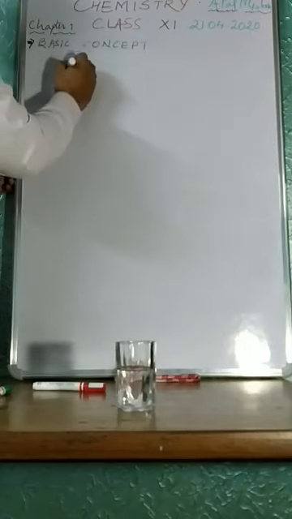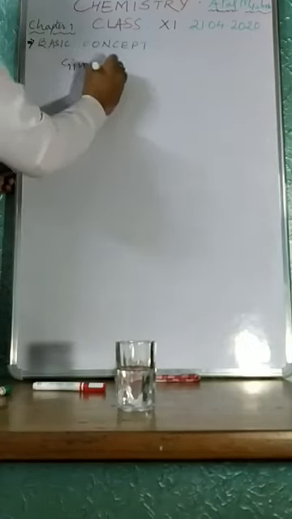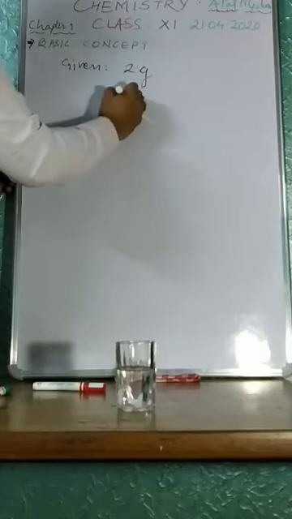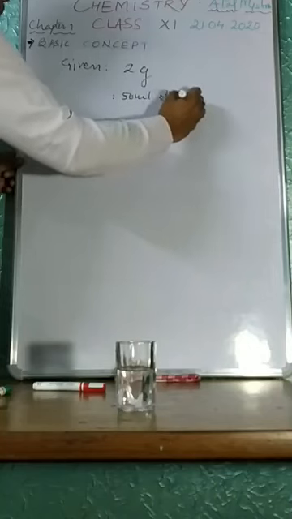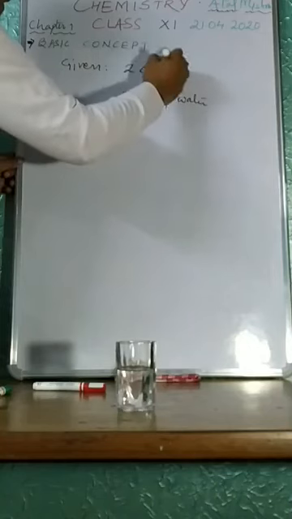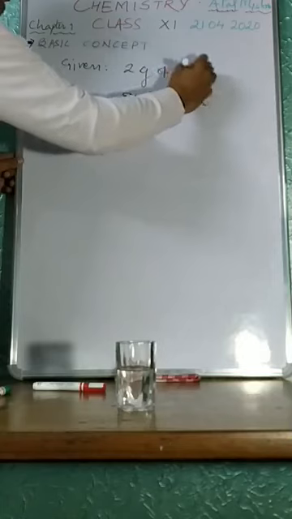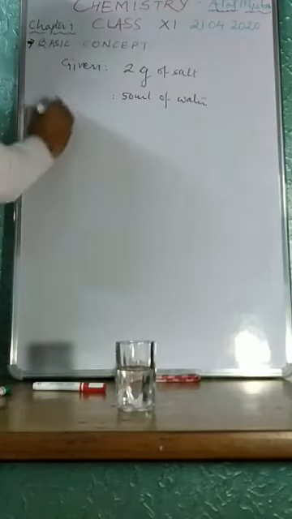See, first, given 2 gram of solute and 50 milliliter of water. So the first unit is strength.